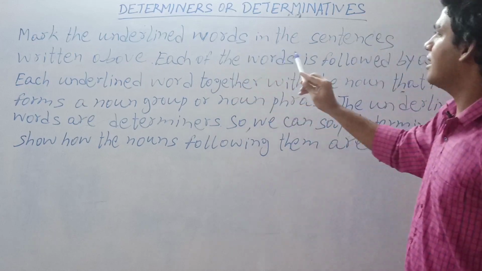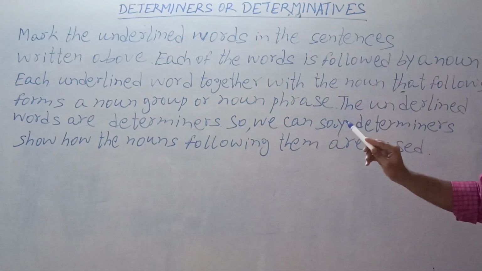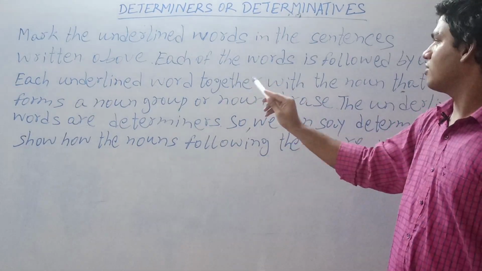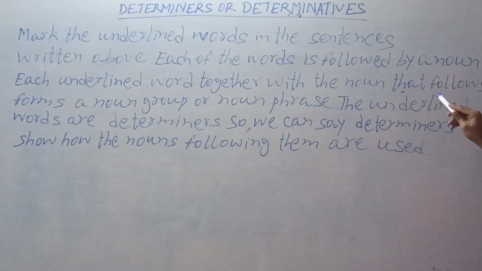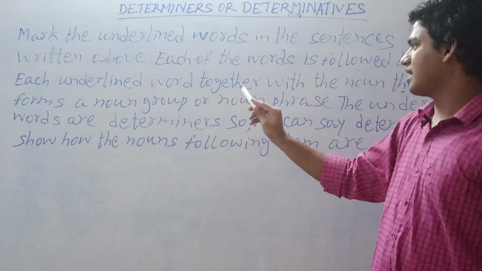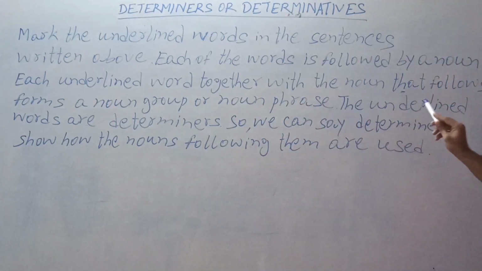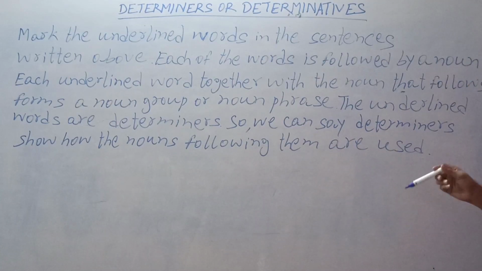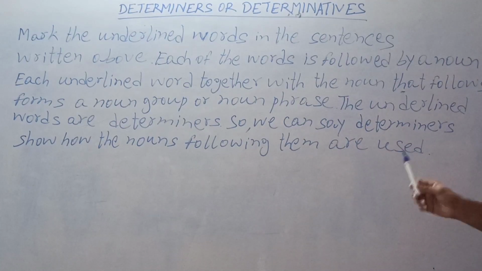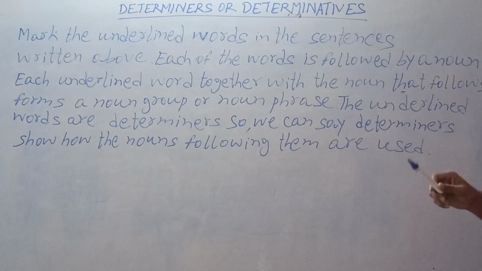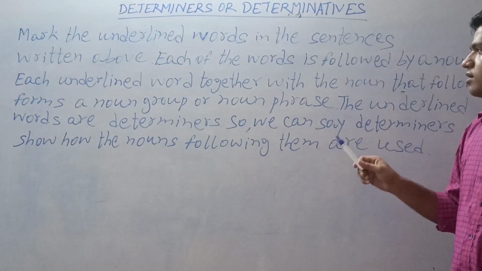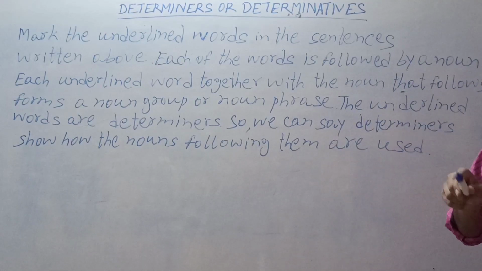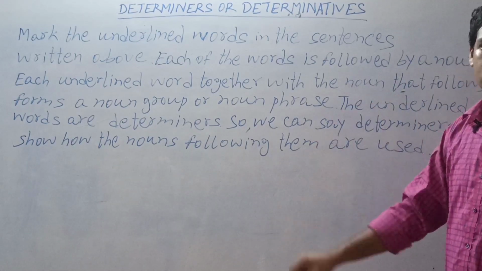So mark the underlined words in the sentences written above. Each of the words is followed by a noun. Each underlined word together with the noun that follows forms a noun group or noun phrase. The underlined words are determiners. So we can say determiners show how the nouns following them are used. They decide how the nouns that follow them can be used.